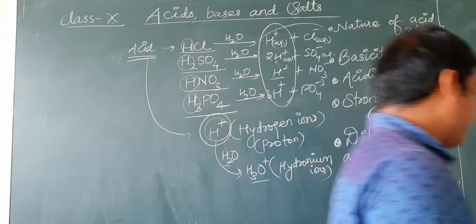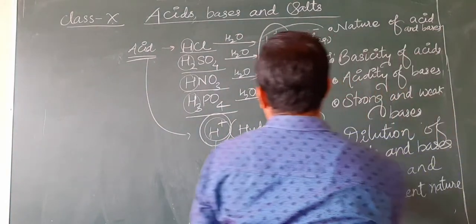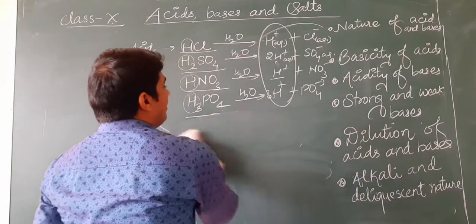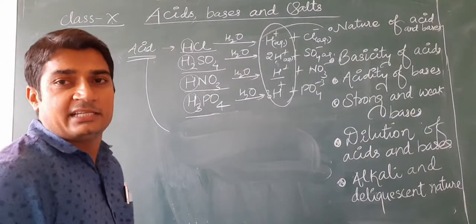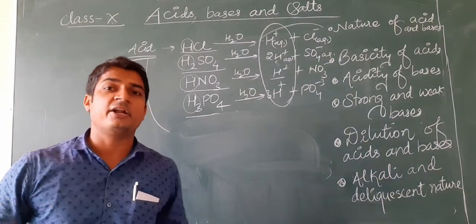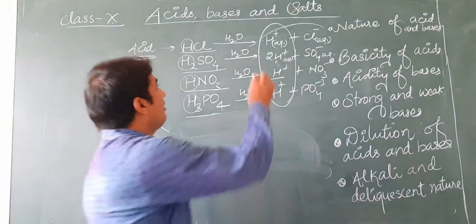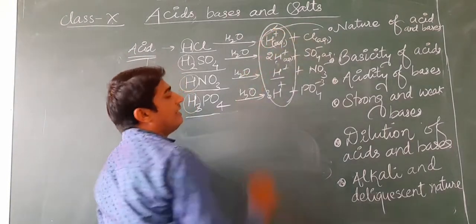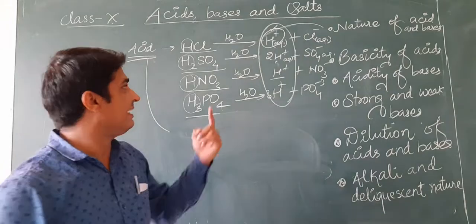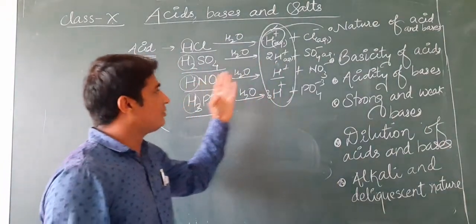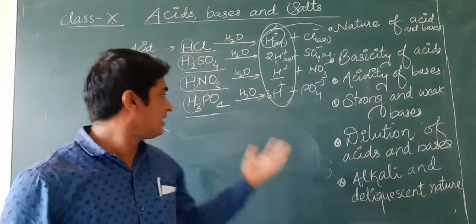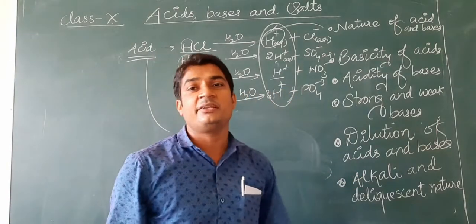Okay, here we can see all the acids are not producing an equal number of H+ ions when they dissociate, when they undergo ionization. HCl is producing 1 H+ ion, H2SO4 is producing 2 H+ ions, HNO3 is producing 1 H+ ion, phosphoric acid is producing 3 H+ ions.